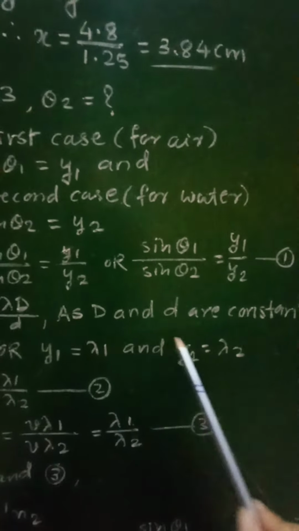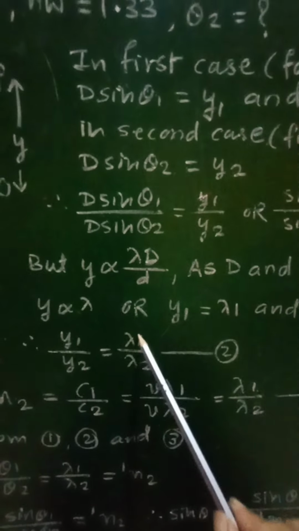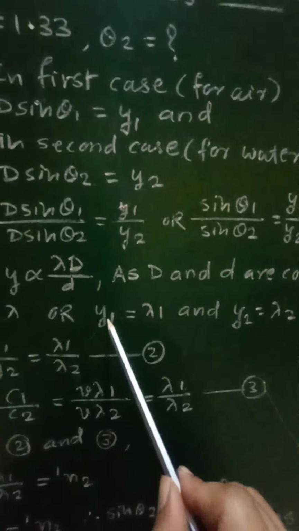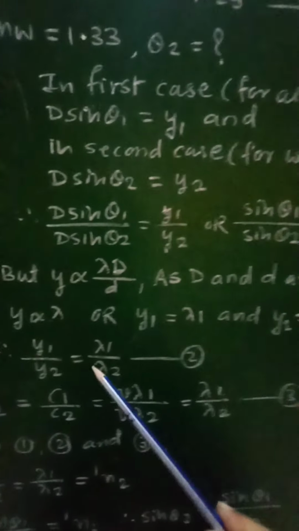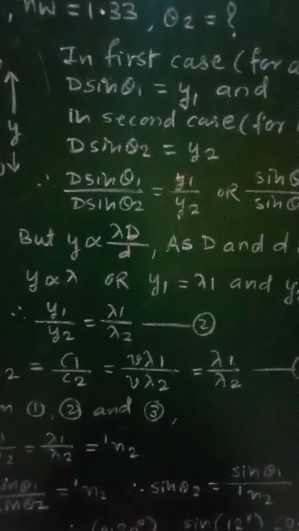Again we can write, taking the ratio, y1 by y2 equal to lambda 1 by lambda 2. From these two equations, y1 by y2 equal to lambda 1 by lambda 2. Let it be equation number 2.